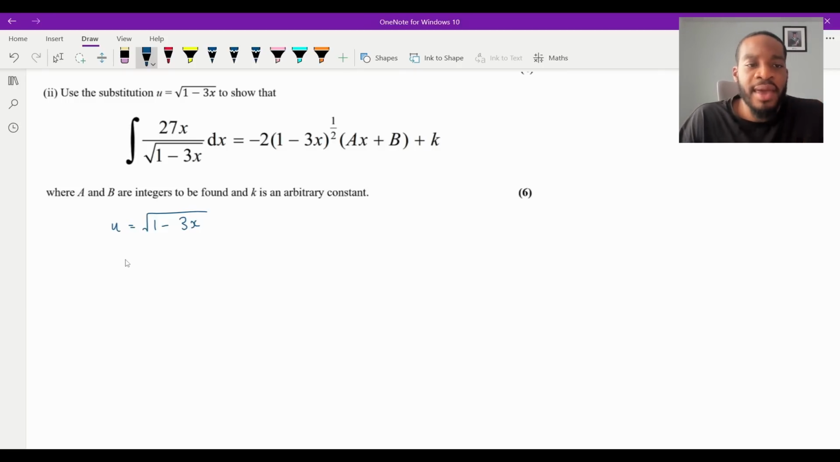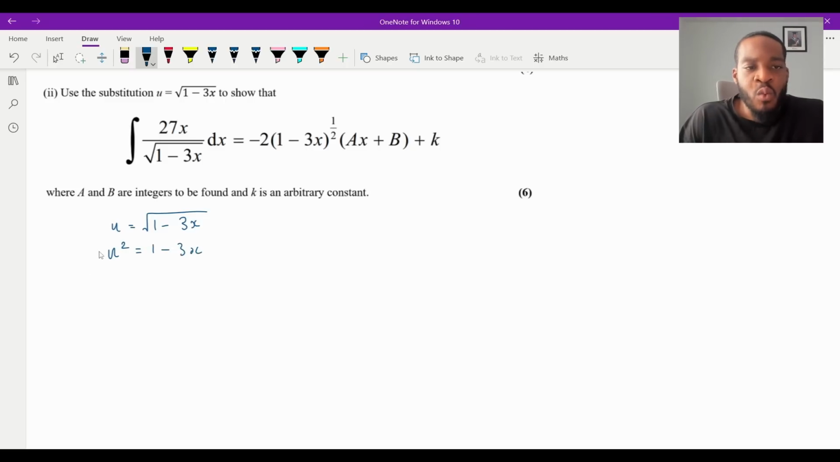So the first way, I think it's the most conventional way, which most people would do, is we don't really like dealing with the roots, right? So what we could do is eliminate that square root by squaring. So we're going to have u squared is going to equal 1 minus 3x, isn't it? If I square both sides.